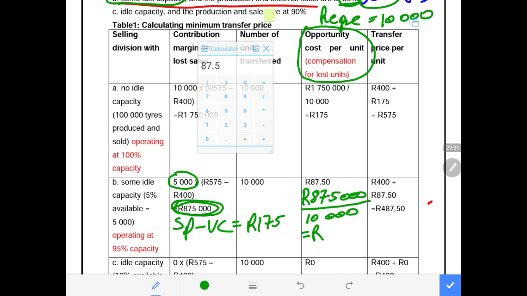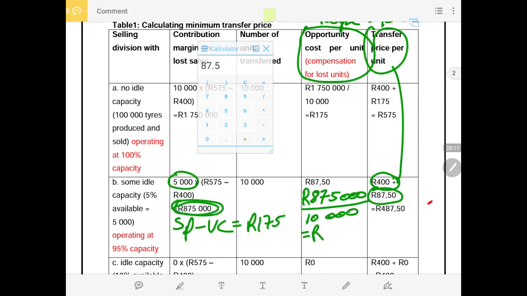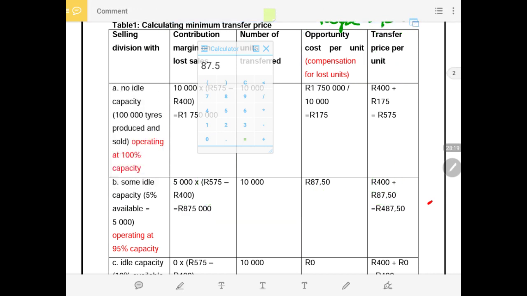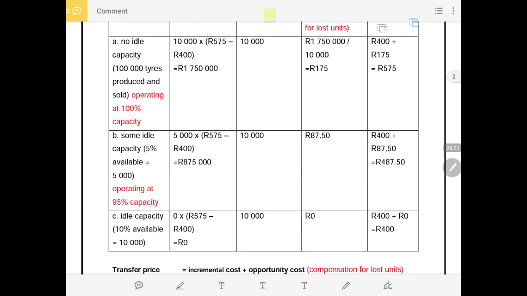So now we say our transfer price equals incremental cost plus compensation on lost sales. That is how you deal with the transfer price in the case where some of the units are available, but we need more than what is available. So that will be this scenario. Then we go to the third scenario. I think you can see the direction.